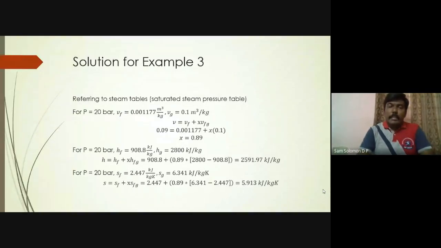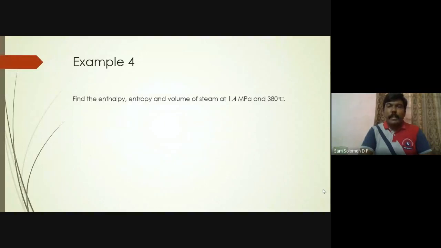Okay, so let's move on to the next problem. Find the enthalpy, entropy, and volume of steam at 1.4 megapascal and 380 degrees centigrade. You have to estimate the specific enthalpy, specific entropy, and specific volume. They have given the pressure as 1.4 megapascal, which is 14 bar, and 380 degrees centigrade. So just note down, pressure is 14 bar, temperature is 380 degrees centigrade.